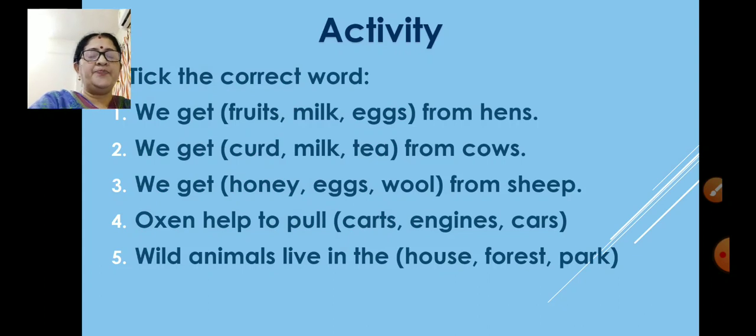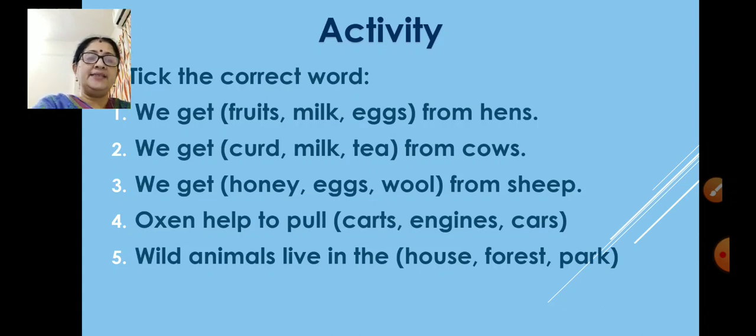So children, today we learned about the animal world. In that we learned types of animals and uses of animals. Types of animals: wild animals, domestic animals and pet animals. Uses: we get different kinds of food from domestic animals. Cows and buffaloes give us milk. We make curd, butter, paneer, cheese and ghee from the milk.